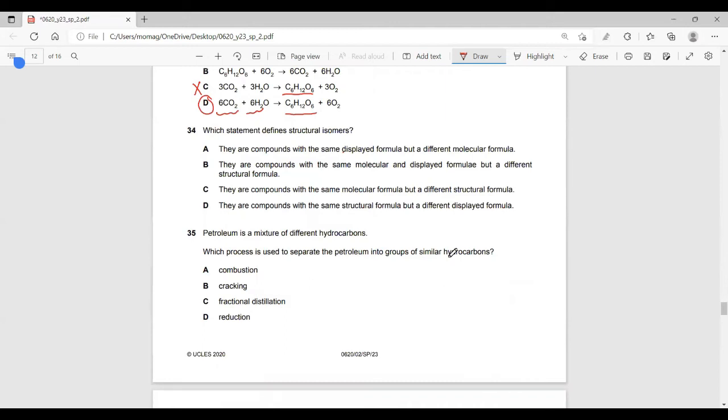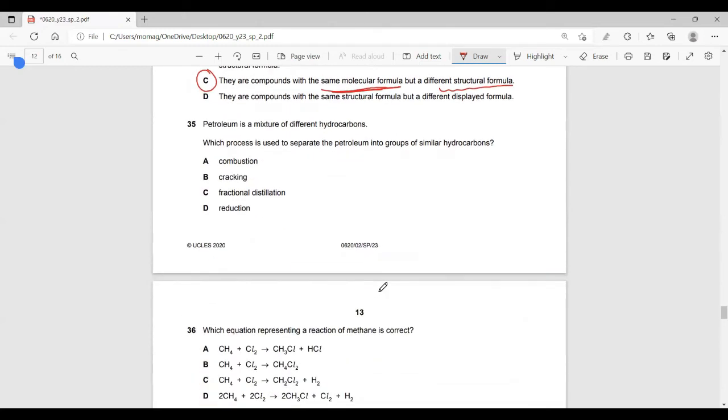By definition, isomers have the same molecular formula but different structure, like butane and 2-methylpropane, and so on. Again, inshallah, as I have just briefly mentioned, for every single topic I will make a separate video to help you. How can we separate different components of crude oil? Of course, by the method of fractional distillation. Remember that with fractional distillation, we can separate different liquids from each other.